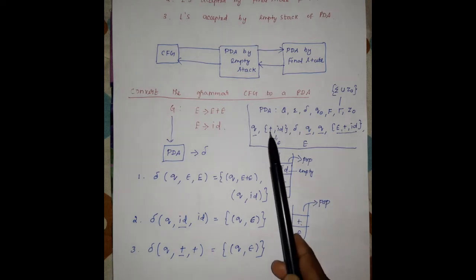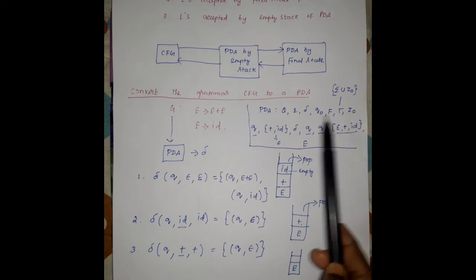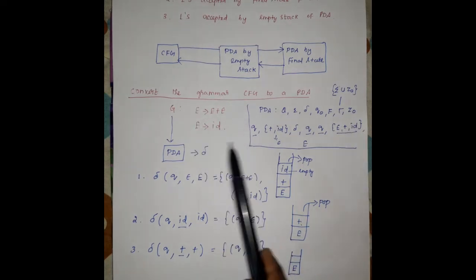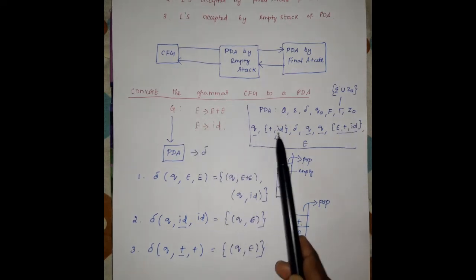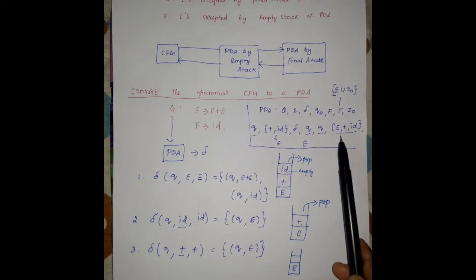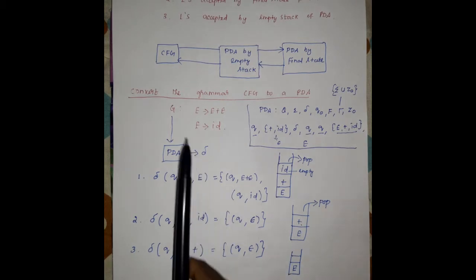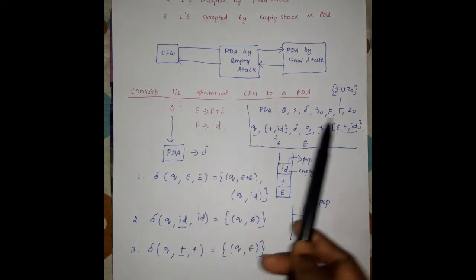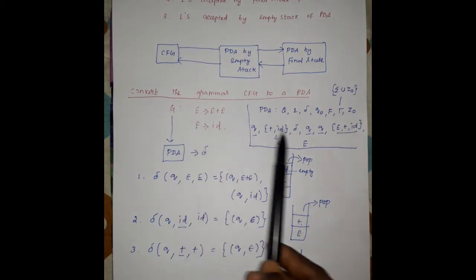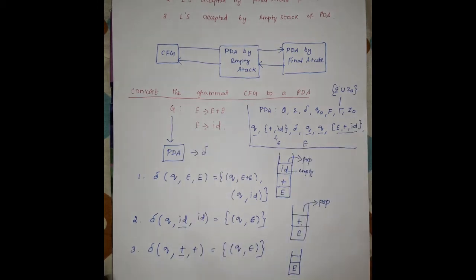Here the input symbols are plus and ID, and the bottom of the stack element is E, so E is unioned with plus and ID. So gamma, the stack elements, is E, plus, ID. And Z0 is usually the bottom of the stack element in a pushdown automata, but here the problem does not give Z0, so we take E as the bottom of the stack element.